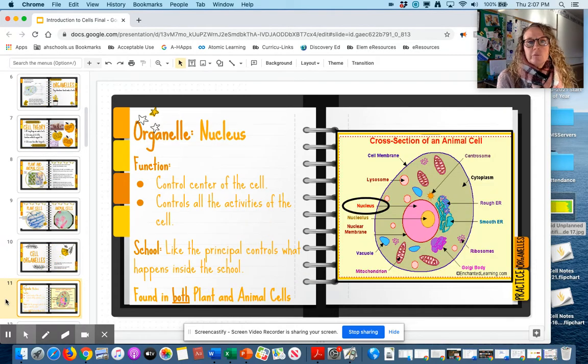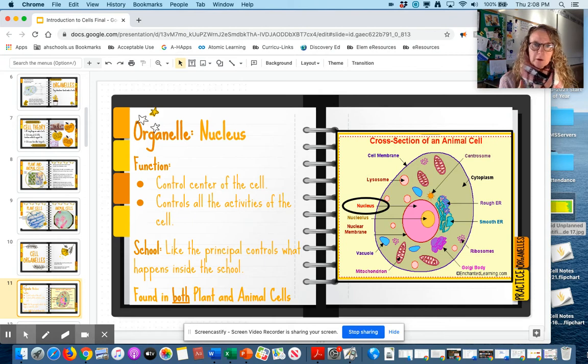Okay. So the first cell part we're going to look at, and we're just going to look at two today just to get us started, because we've learned about the nucleus before, so that's easy. The nucleus, and you can see it there in the middle of the cell. It's right here. It's kind of pink. Okay. The nucleus is the control center of the cell. It controls all of the activities of the cell. So it's kind of like the brain for your body. The nucleus controls all the parts of the cell. Your brain controls all the parts of your body.